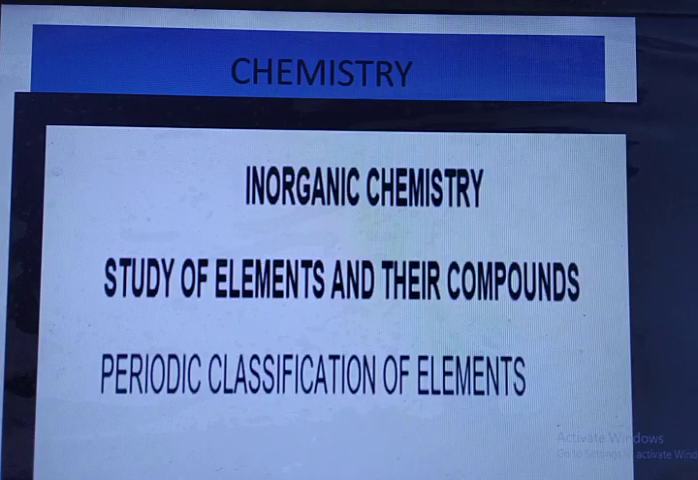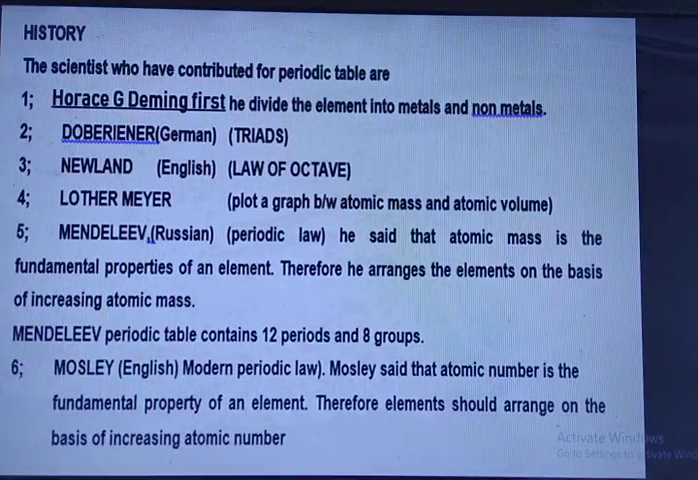Hello students, today we are going to discuss chemistry, the study of elements and their compounds: periodic classification of elements. So let's start. First of all, I would like to tell you the history of the periodic table.